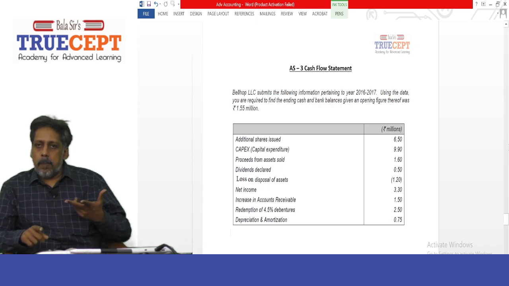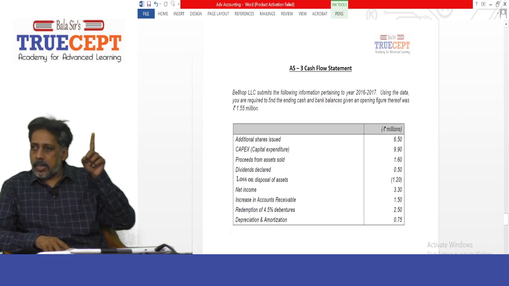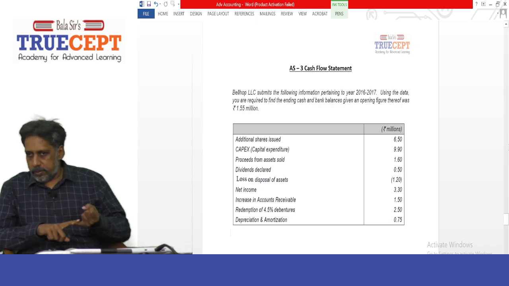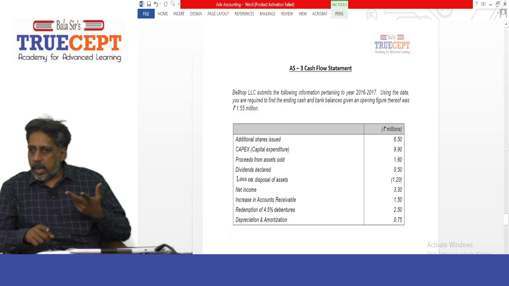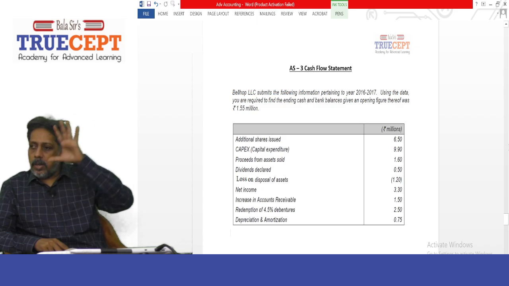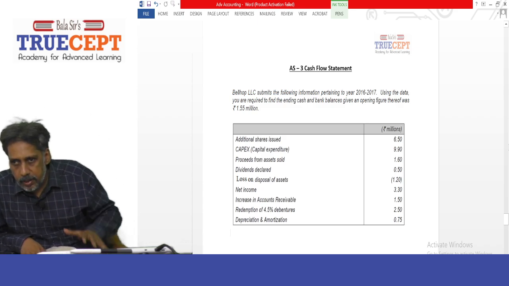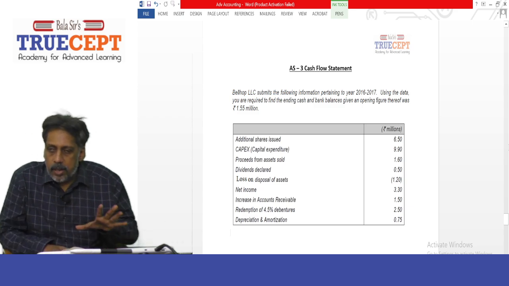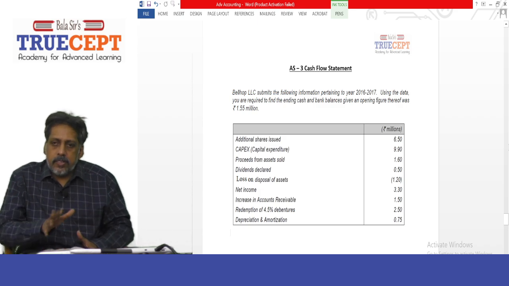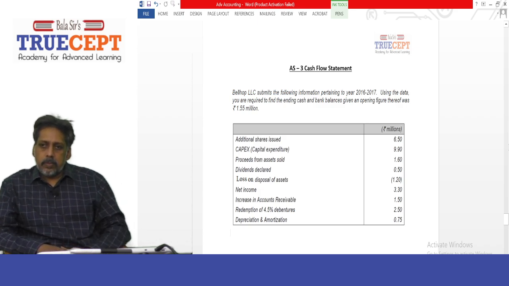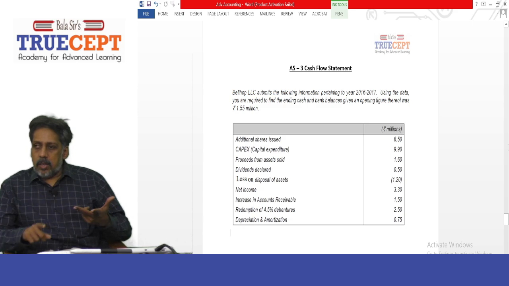So net income, nothing else given. They haven't given even the data regarding tax, I suppose. So this net income will be taken as your net income before tax. Anyway, no taxes. I think even income tax paid is not given in the question. Maybe you can assume that this company is on a tax holiday, right? There's no tax. They do not pay any tax. Next, net increase in accounts receivable, 1.5 million. Now that is supposed to be a working capital item, right?